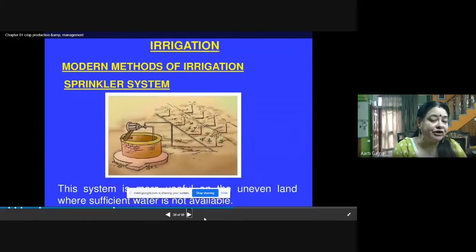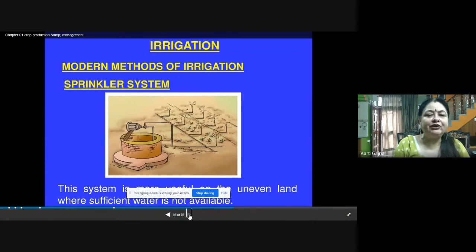Now, what are the modern methods? The modern methods are the sprinkler system. These modern methods of irrigation help in conservation of water, because water is a natural resource which has to be conserved. It is available in limited stock. So we have to conserve water. Modern methods of irrigation take care of conservation of water, and this system is more useful for uneven land where sufficient water is not available.